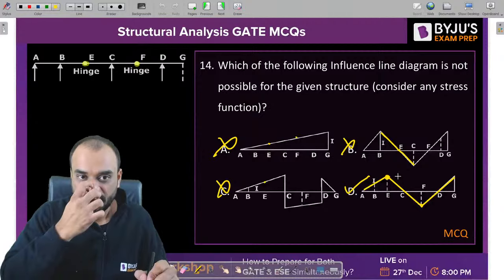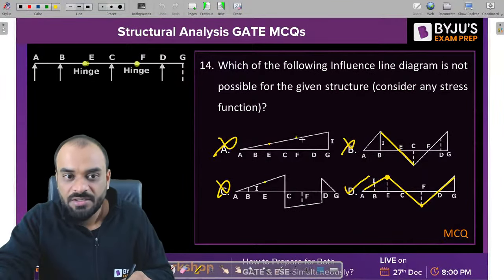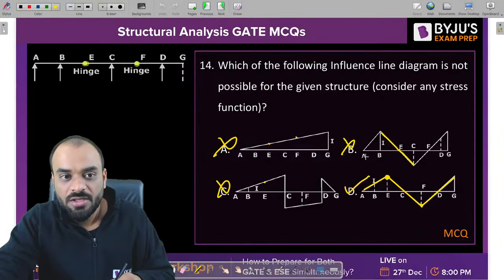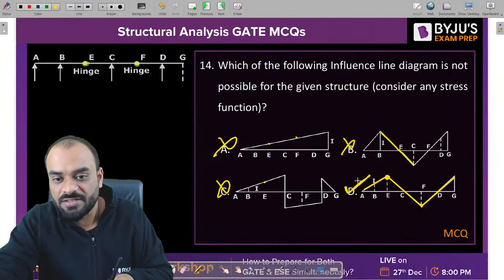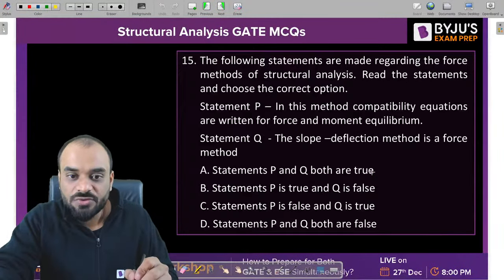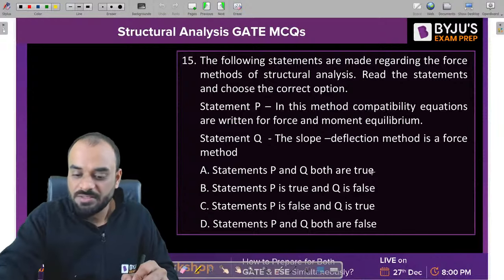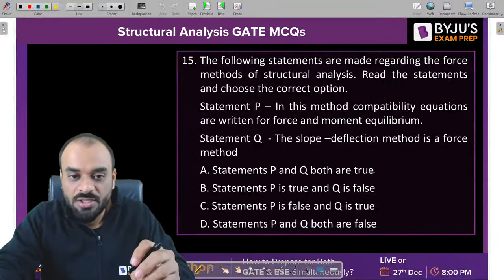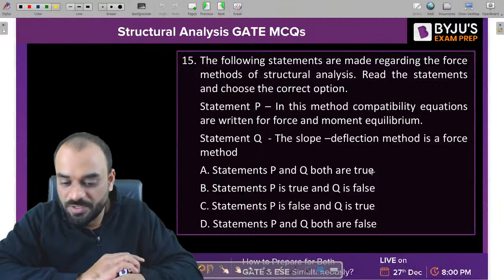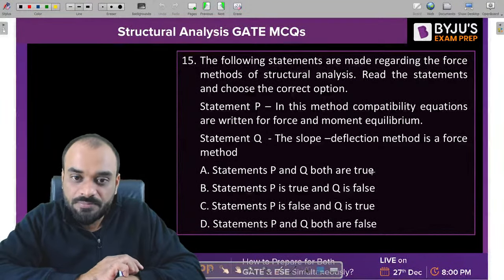Next question, we have already done it, right? This particular problem we have solved, right? At joint E and at joint F, the slope will change. That's why D is the correct answer. Okay. Now the last question of the session. The remaining 15 questions you have to solve, I will show you the questions also, right? But tell me for this particular problem, what will be the answer?